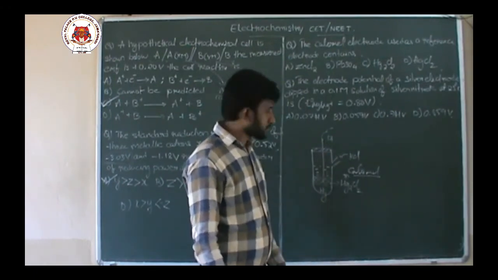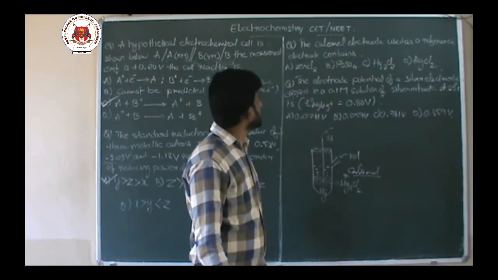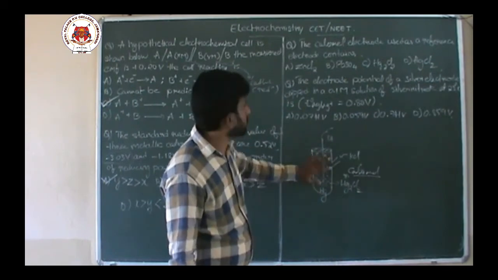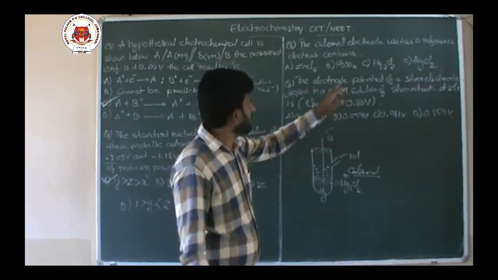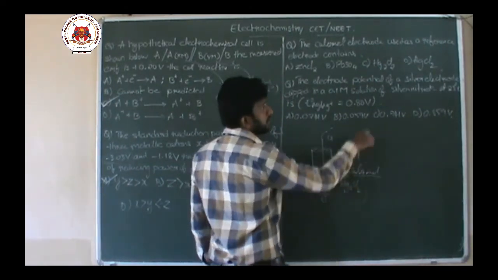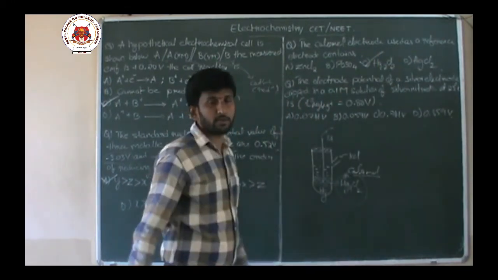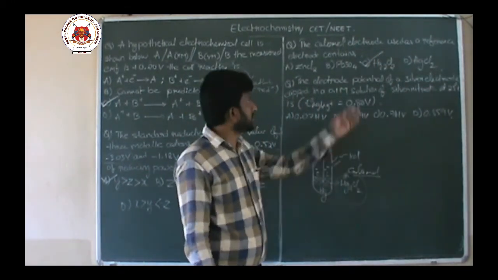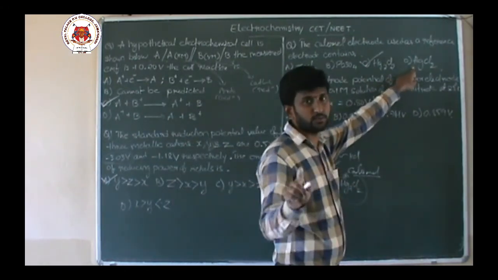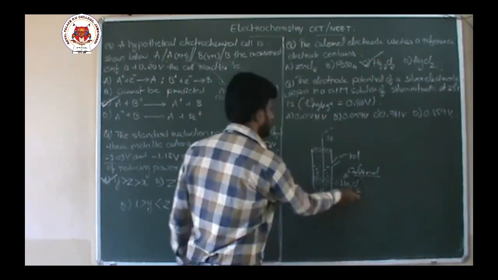So now, what they are asking, calomel electrode is used as a reference electrode and it will contain which one? Will it contain ZnCl2? No. PbSO4? No. Hg2Cl2? Yes. That is nothing but calomel. Not HgCl2. HgCl2 is mercuric chloride, mercury chloride Hg plus 2. Here mercurous Hg plus 1. So this is calomel. Okay.